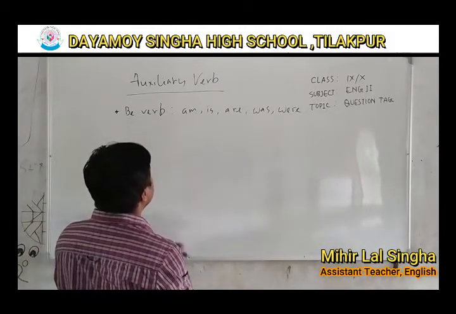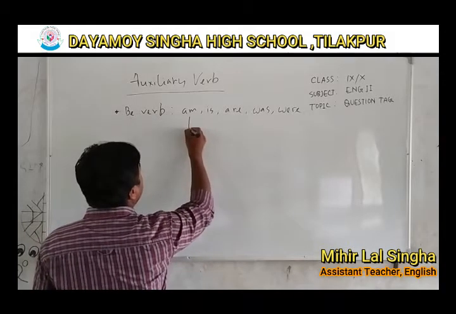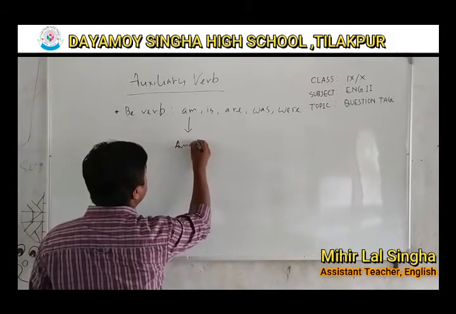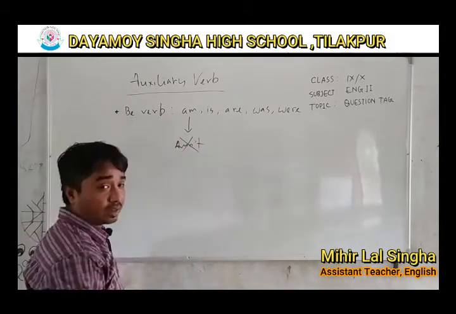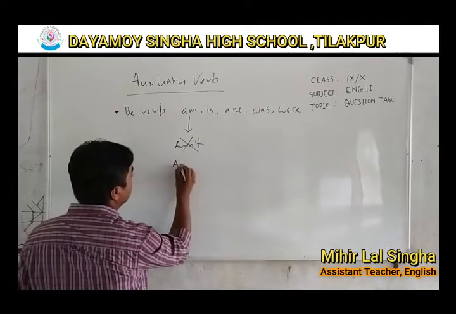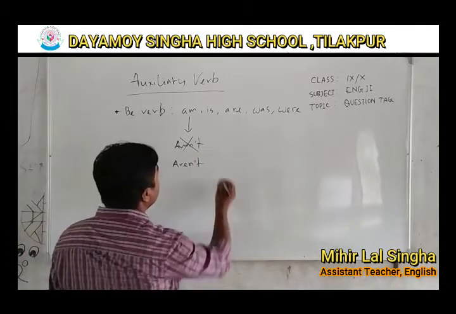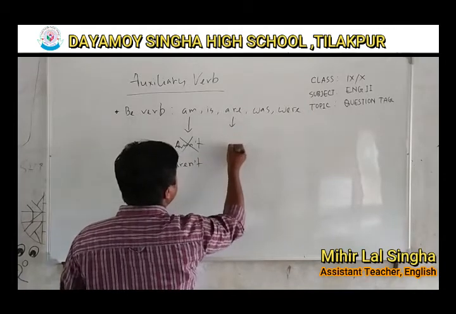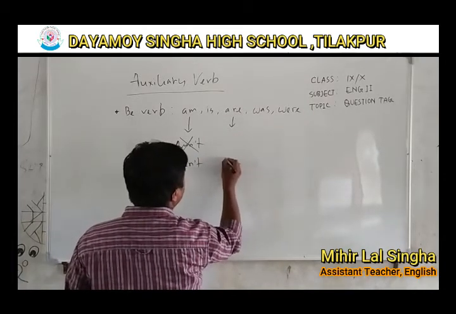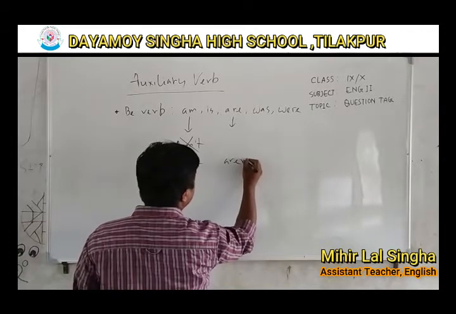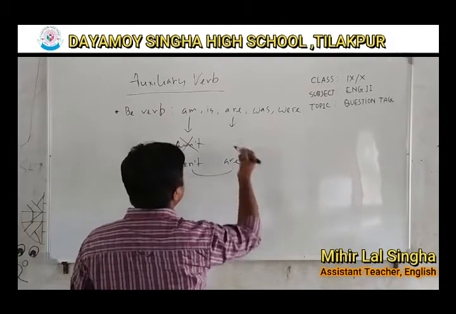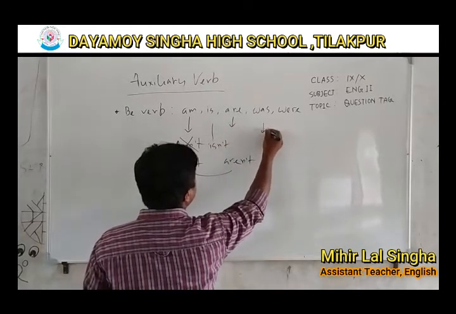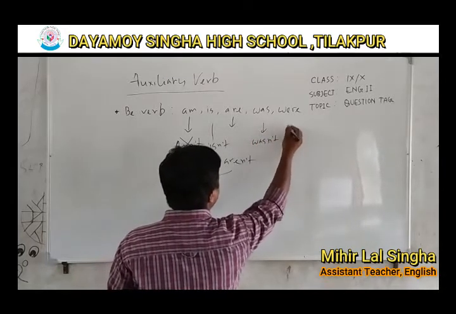And what is the negative form of these? Am, not amn't. A-M-N-T, no. It is aren't. Is, isn't, are, aren't. So these two are same. Is, isn't, was, wasn't, were, weren't.